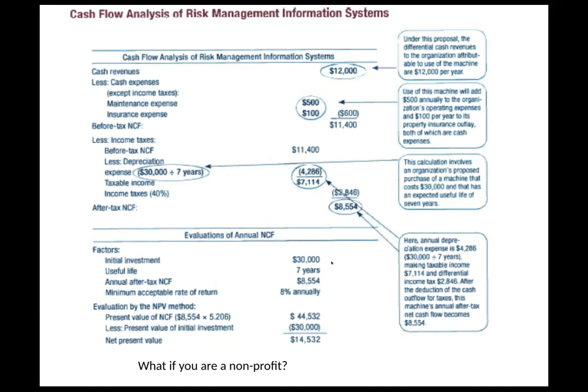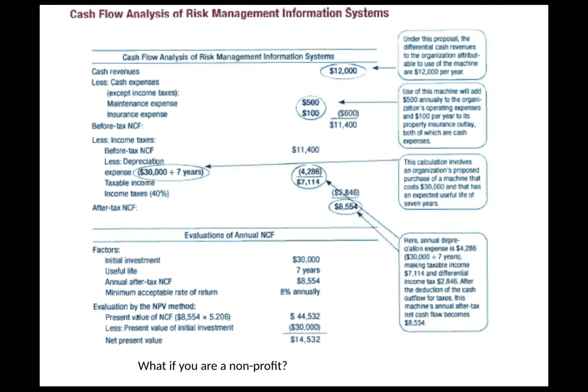So now we come back with our initial investment of $30,000. This is the information that they usually provide. Useful life, 7 years. Annual after-tax net cash flow, this is what we figured out. And minimum acceptable rate of return, we have this number here that says it's 8% annually.